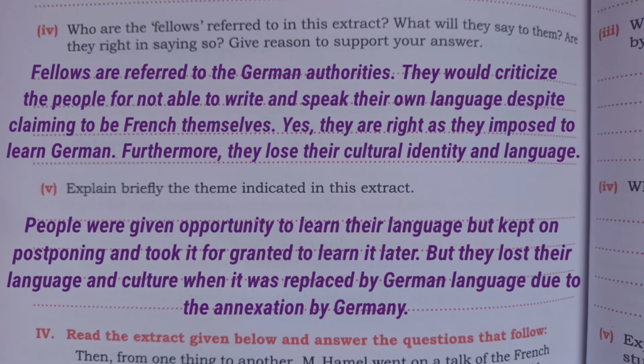Yes, to some extent they are right. They impose the people to learn German, and so they will lose their culture and not be able to preserve their French identity. Next, number 5, explain briefly the theme indicated in this extract. So the answer will be, people were given opportunity to learn their language, but kept on postponing and took it for granted to learn it later, but they lost their language and culture when it was replaced by German language due to the annexation by Germany.